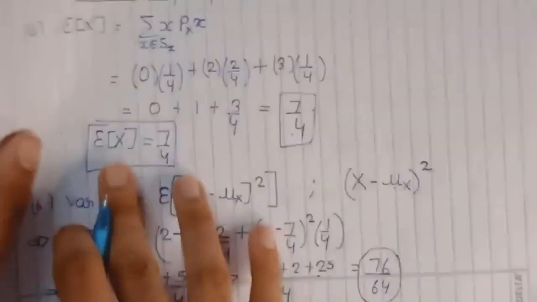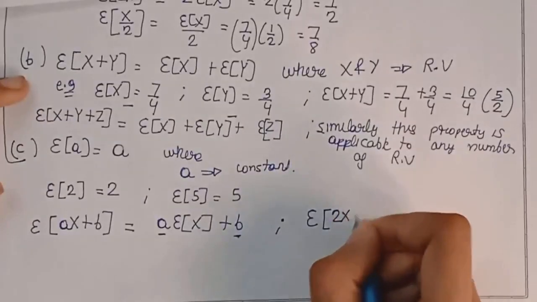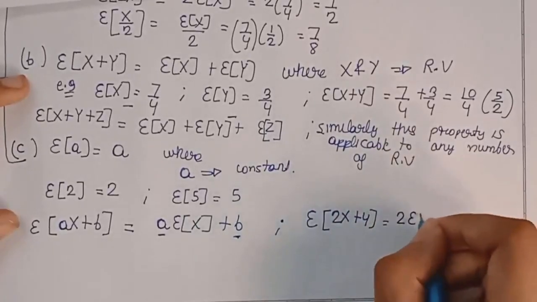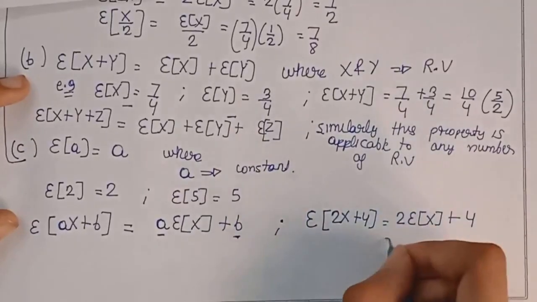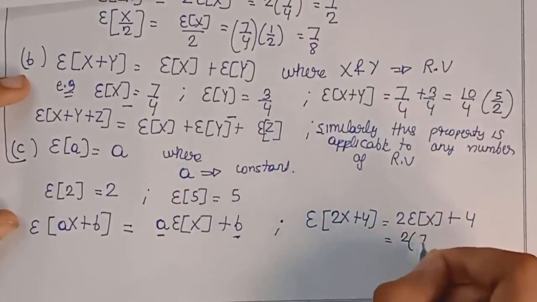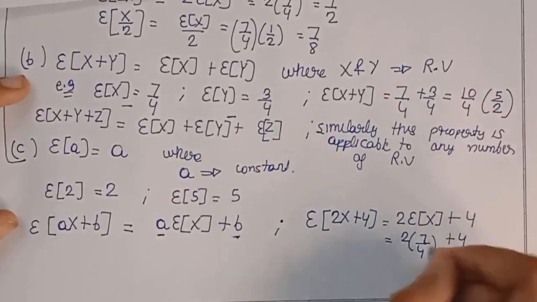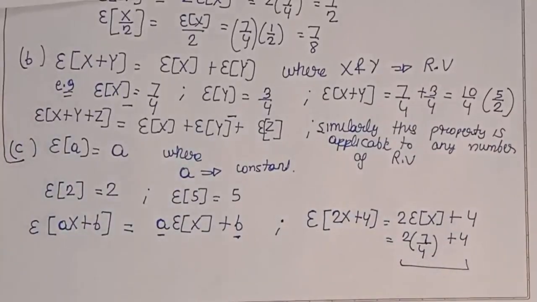That is, if in the previous question where we have just found the expectation of x, if someone asks you to find expectation of 2x plus 4, then it would be equal to 2 times expectation of x plus 4, which comes out to be 2 multiplied by 7 by 4 plus 4. Now you can solve this to get the respective answer.